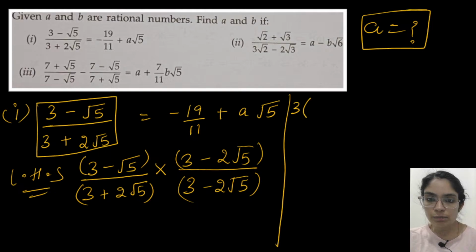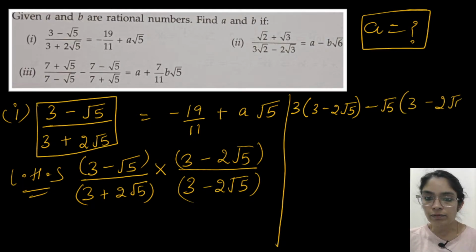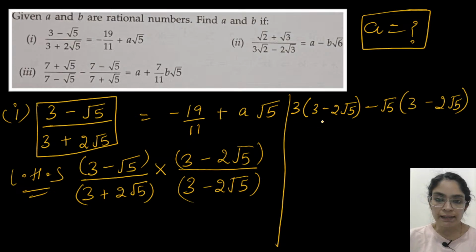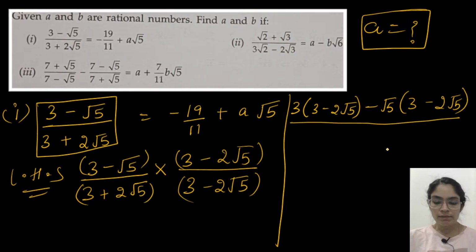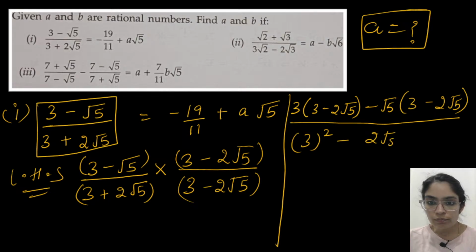So first term of the first bracket, then the full second bracket: 3 minus 2 root 5, then minus root 5 into 3 minus 2 root 5. First term of the first bracket, then I wrote the full second bracket, then the second term of the first bracket along with the sign, then again the full second bracket. In the denominator we always use the identity a square minus b square. So a is 3, because a plus b into a minus b is a square minus b square. A is 3, so 3 square minus 2 root 5 whole square.